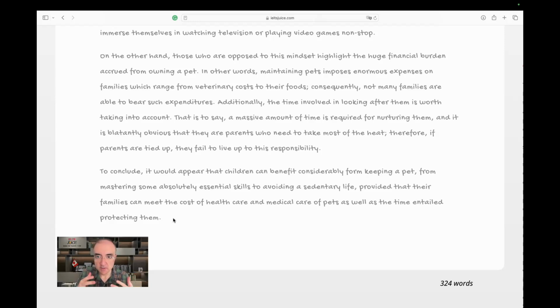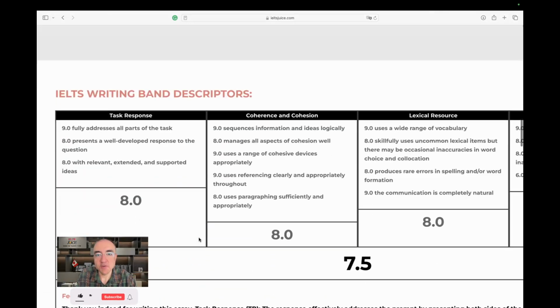So the writer kind of takes both opinions. So the writer believes that every child should have a pet, and when they acquire a pet, they must take into consideration that parents are there as well, and there is time and money involved. And those are the two elements that you need to take into consideration. Very good. 324 words. Let's look at the band descriptors.